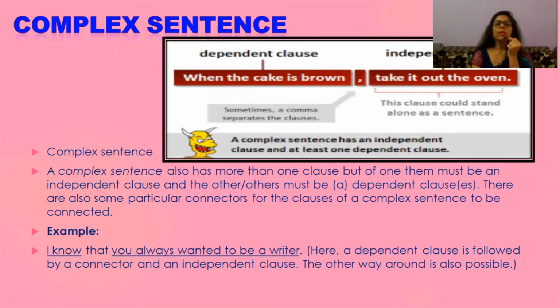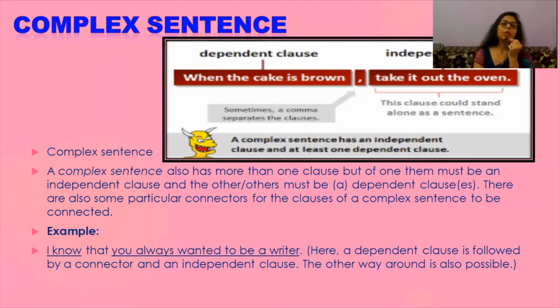It has more than one clause, but of them, there must be an independent clause. Out of them, one must be an independent clause and the other must be a dependent clause. So there are also some particular connectors for the clauses of a complex sentence to be connected. So there is a variation here. You may see that in compound and complex sentences, connectors are different.